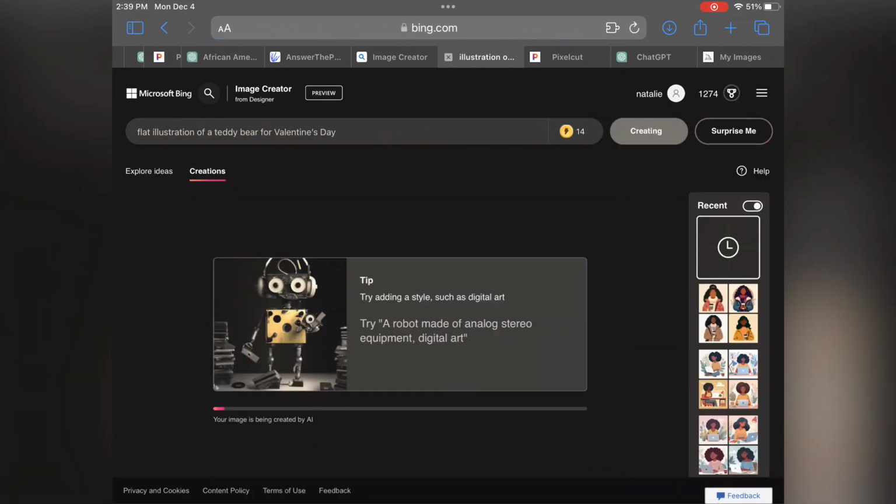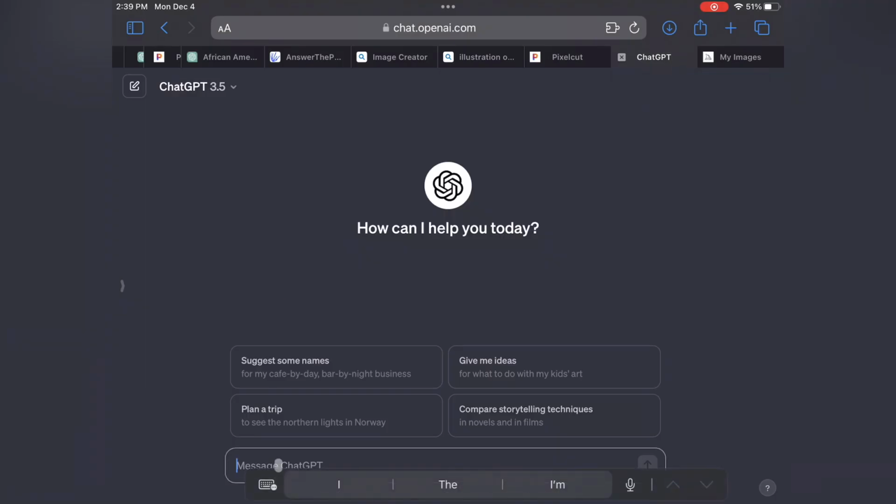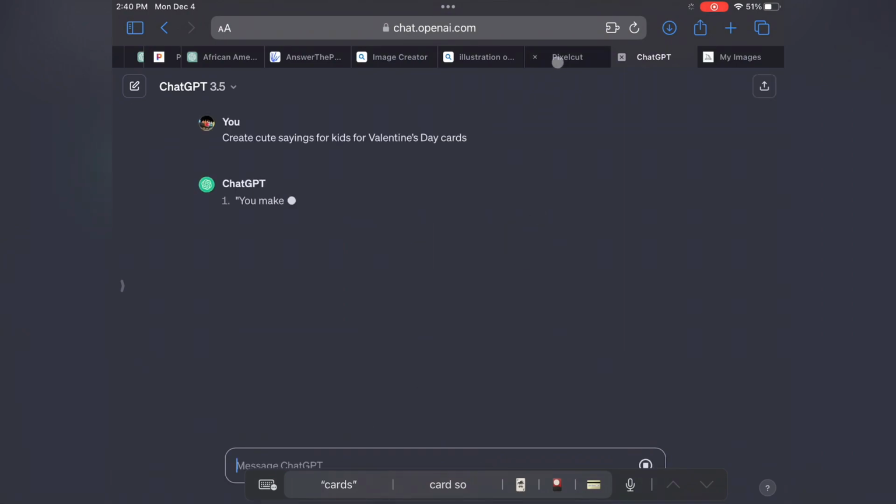So I'm going to be doing lots of prompts and lots of things to try simultaneously because it makes my workflow go faster. So we're going to jump into Canva while that is creating images, and we're going to ask them to create cute things for kids for Valentine's Day because we're actually going to create Valentine's Day cards.